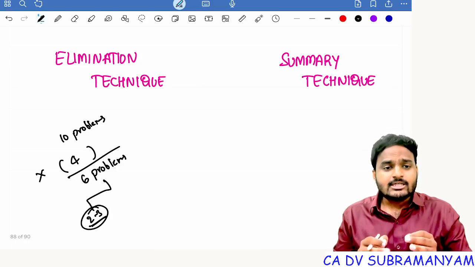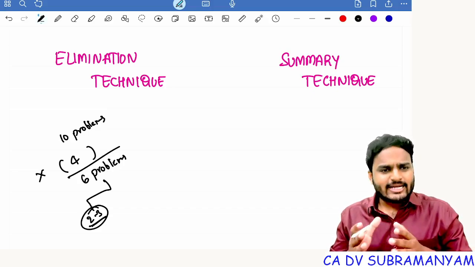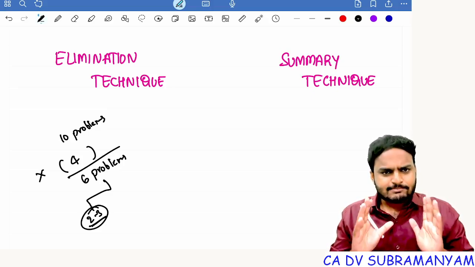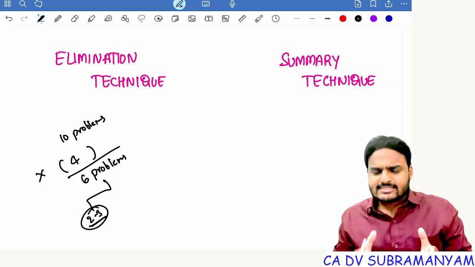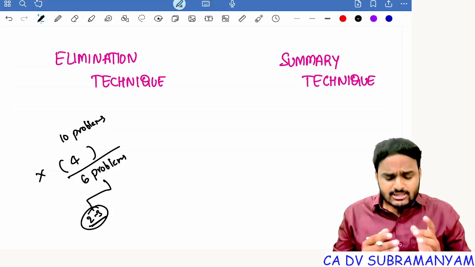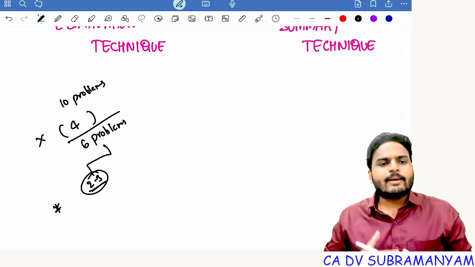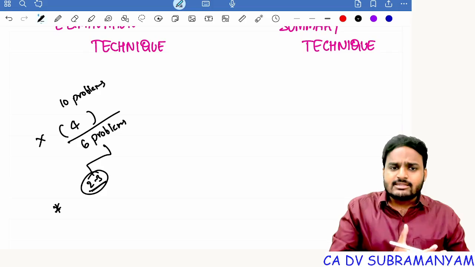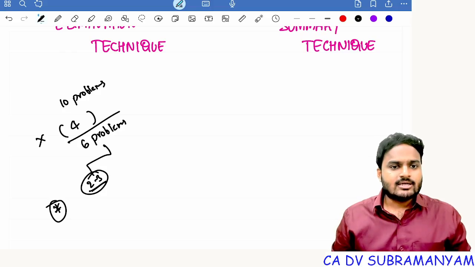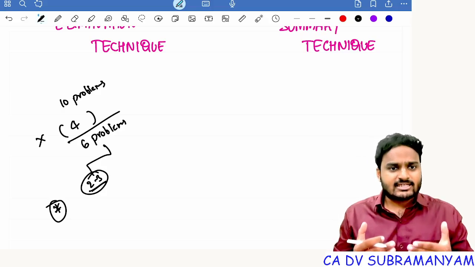But the point is, you are forgetting a single step. Suppose in a problem, you are having 8 to 9 steps. For example, if you take amalgamation or consolidation, you are having some 8 to 9 steps. You are okay with some 6 steps, but you are confused with the 7th step or some other step. Now just mark that step. Whenever you are preparing the next chapter, just go through the previous chapter's marked points, marked steps. Are you remembering them or not? Are you able to practice it or not? Like that. Getting my point, students?